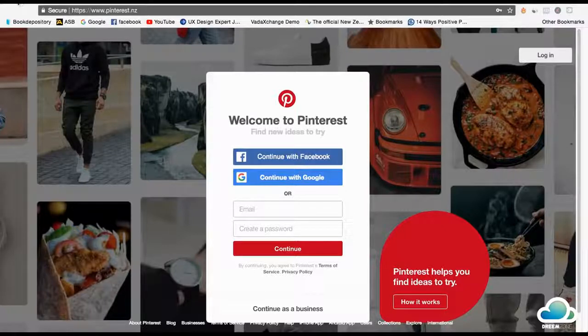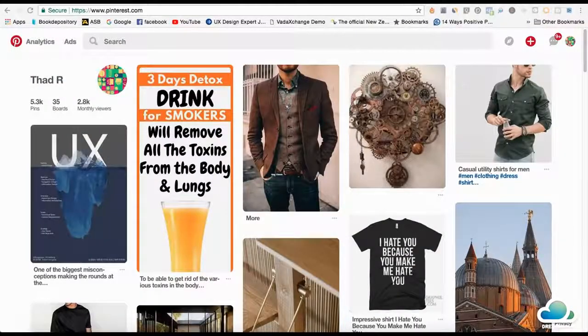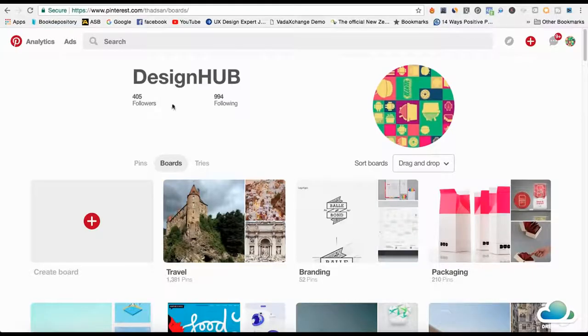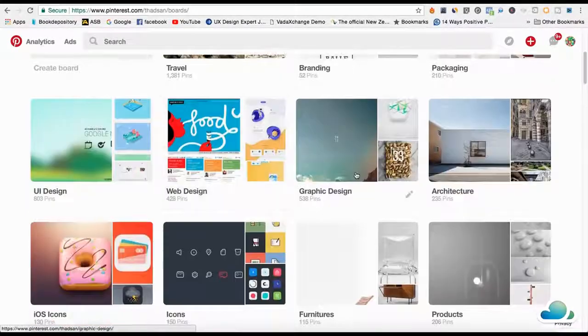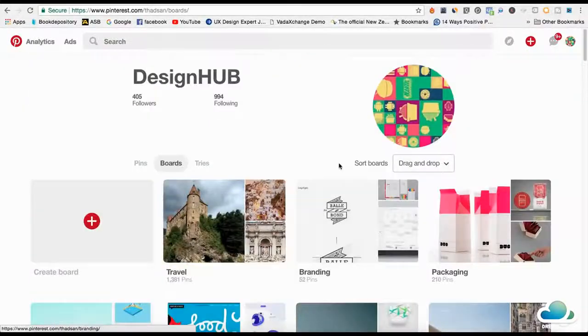So I'm going to use this as an example here. This is an account I created called Design Hub, and this is all about web design, UI design, graphic design, architecture. So this is all about people who are interested in art, design, just design in general. I'm going to show you exactly how I grew this to 405 followers in less than a week. This is actually real easy to do, and I'm going to show you how you can make money with this later on. So this could be in any niche, not just design.